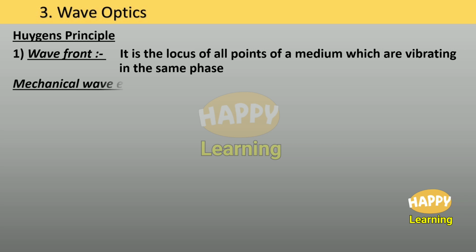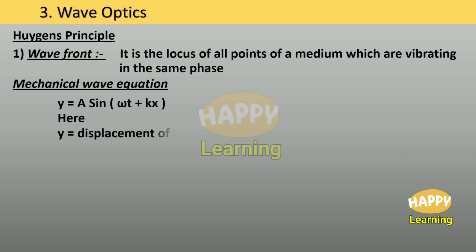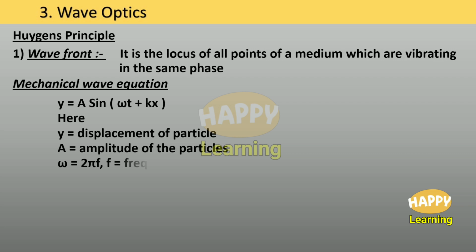Mechanical wave equation. y is equal to a sine of omega t plus kx. Here y is equal to displacement of particle. A is equal to amplitude of the wave, or it can be amplitude of particle also.